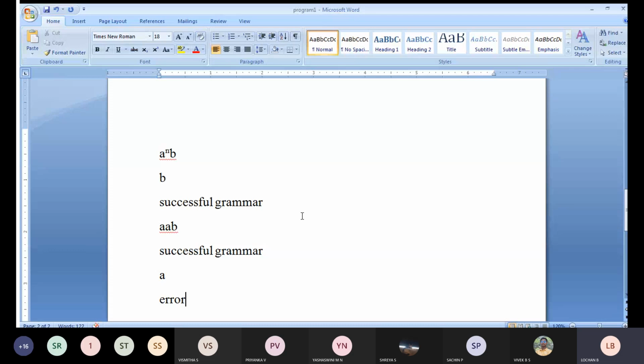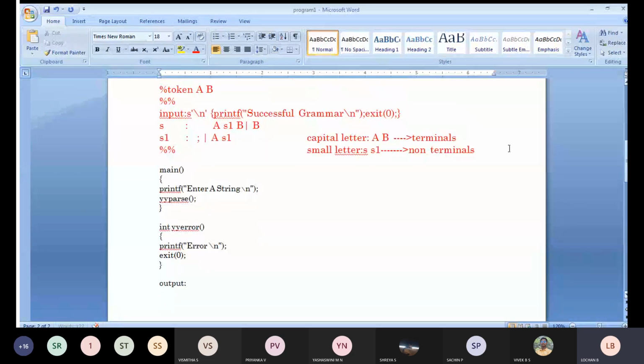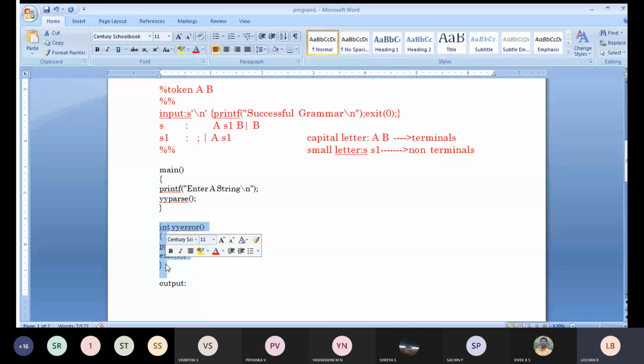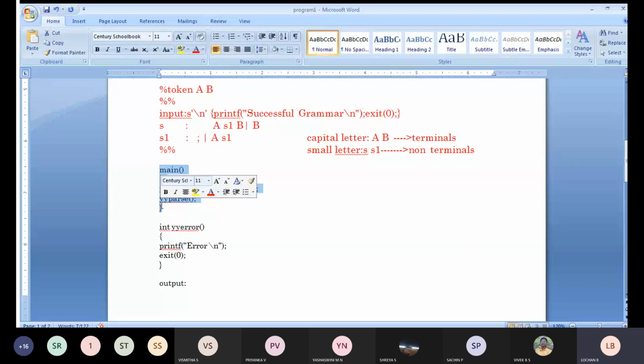So there will be two cases, one with respect to successful grammar and one with respect to errors. This is nothing but your error part. Error is nothing but the grammar which is not valid. Invalid grammar will fall under the error cases. Valid grammar we will specify and check the condition. The YY part will check the condition. Whatever conditions we previously defined in your rule section, it will check all of them and execute. So have you understood or shall I repeat this program once again?